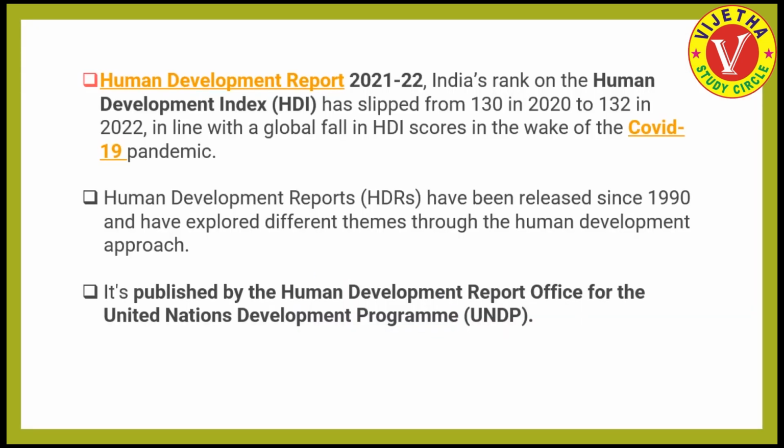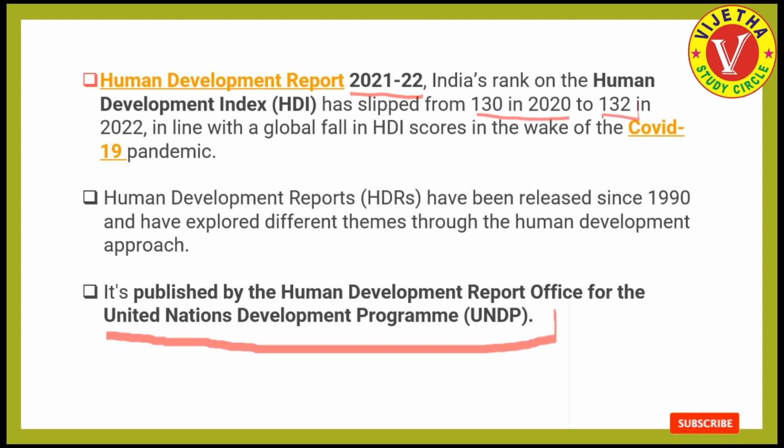Human Development Report. The Human Development Report, which was released by the United Nations Development Program in the year 2021-22, shows India's rank slipped from 130 in 2020 to 132 in 2022.